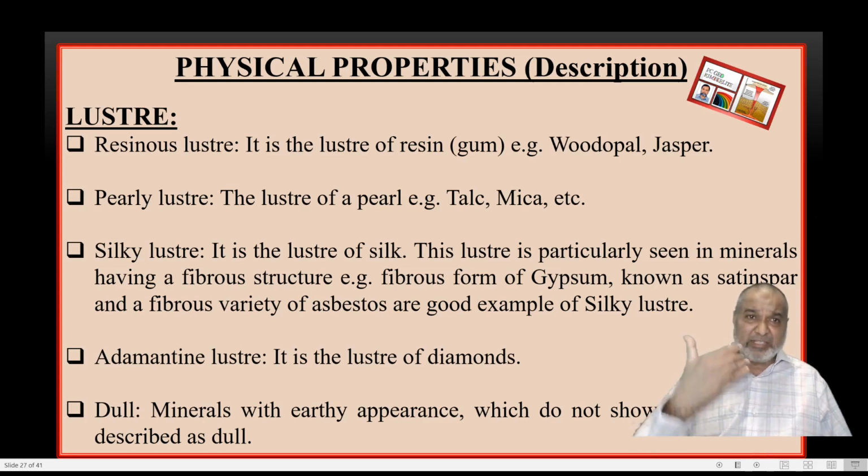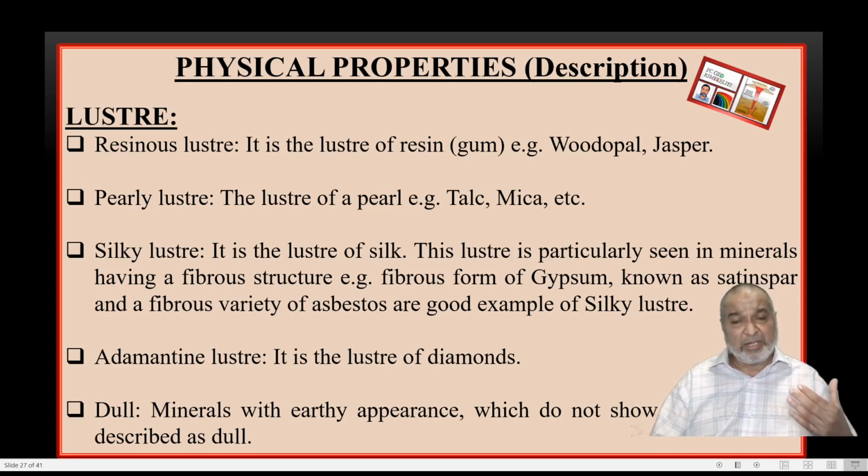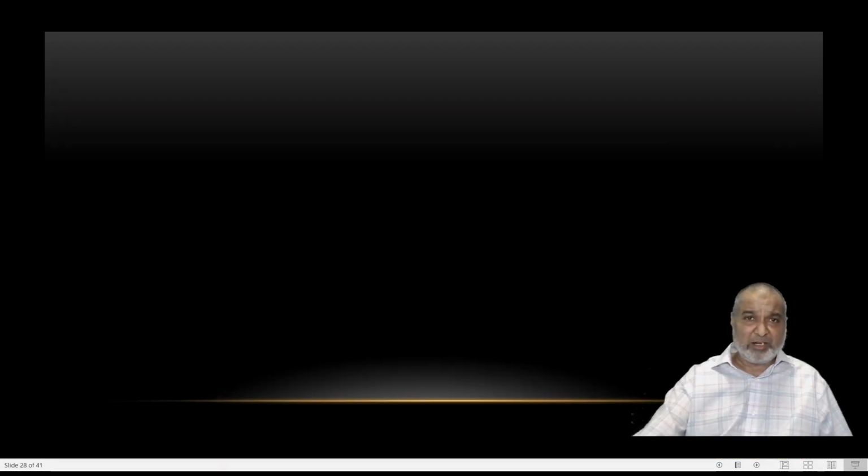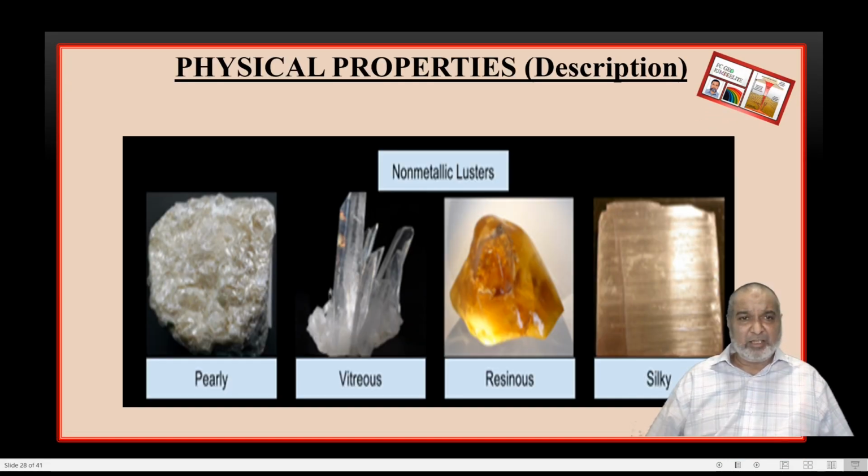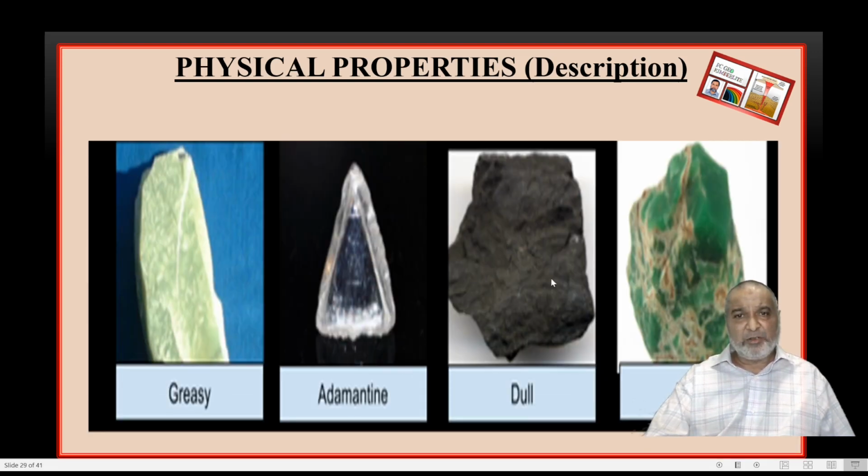So here we have resinous luster, pearly luster, silky luster, adamantine luster, and earlier we have seen metallic luster, submetallic luster, vitreous luster, subvitreous luster, and resinous. We'll see examples of these lusters now. Pearly, you can see, the first one, shining like pearls. It is like glass. It is like resin. It is like silk. Adamantine is like a diamond. Dull has no shining, and there is also waxy. So these are the different types.